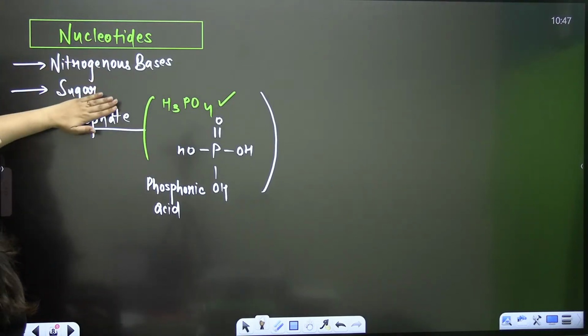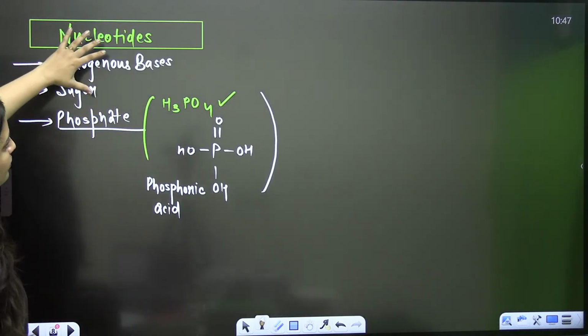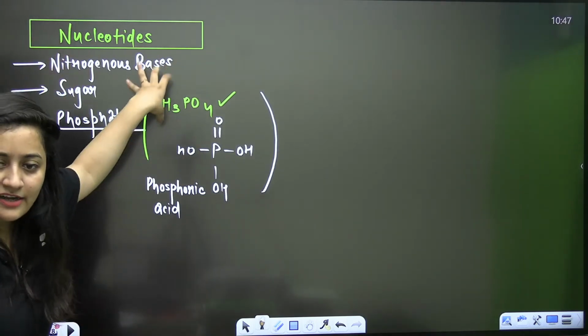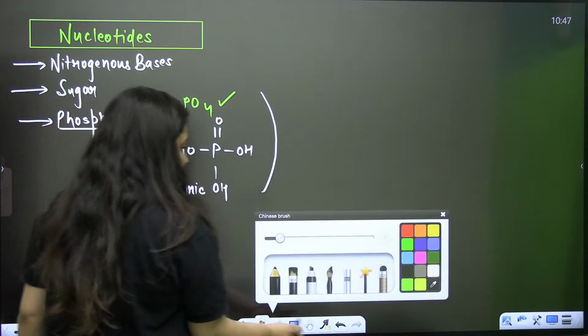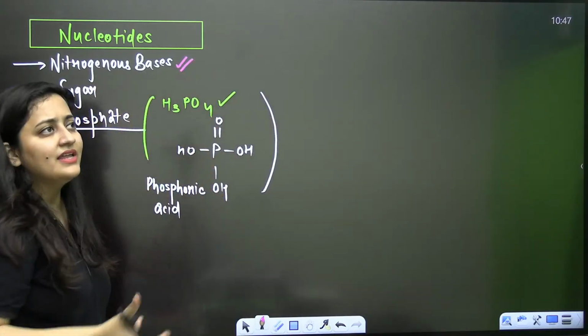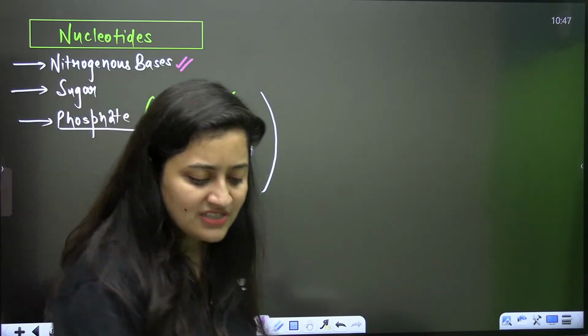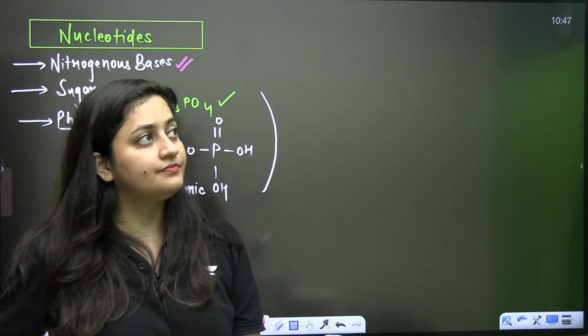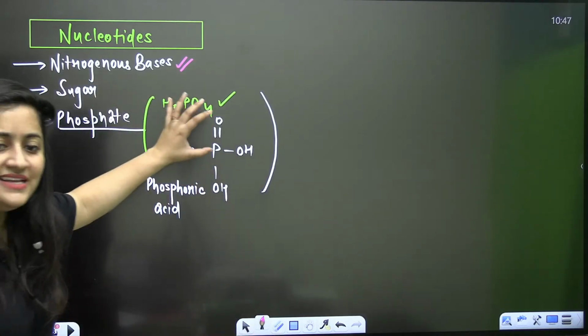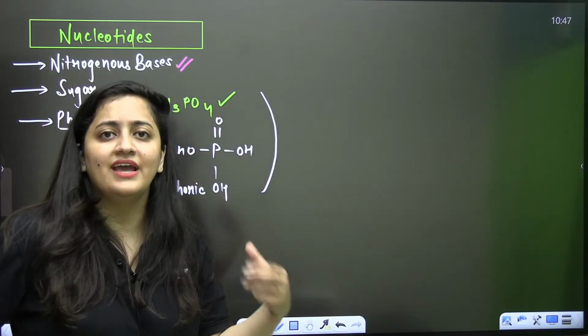So this is what you need to study about the nucleotides: nitrogenous bases, sugar, and the phosphate. One thing is very clear. We are using the word nitrogenous bases, meaning these are chemical compounds having nitrogen.